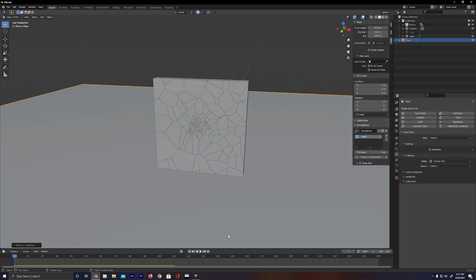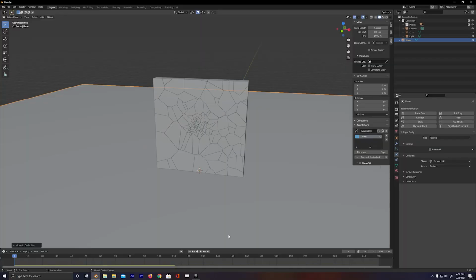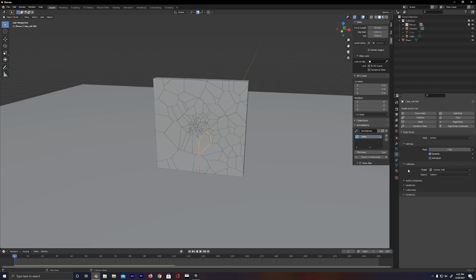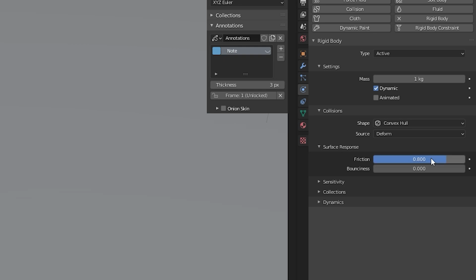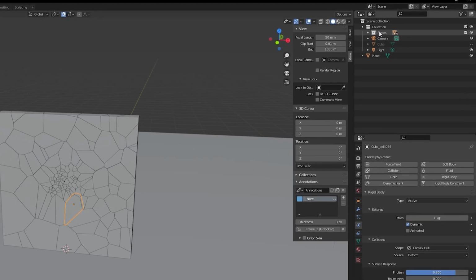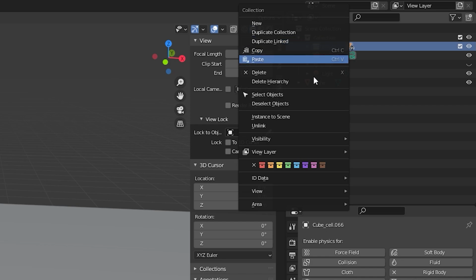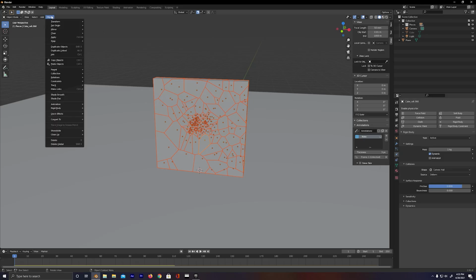Let's go ahead and increase the friction of these pieces. So to do that, it's pretty easy. Let's just do the same thing as earlier. Click on any of the pieces here, go into the physics properties, but this time under surface response, instead of leaving it at 0.5, I wanna crank this up to something like 0.8. Let's go ahead and right click on the collection, select objects, go up to object, rigid body, and copy from active.